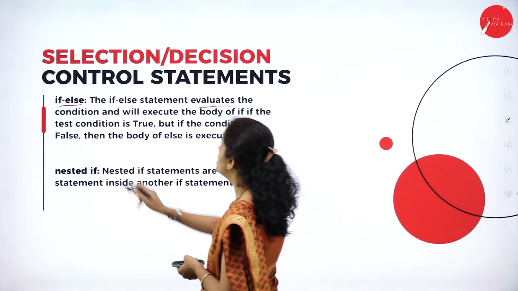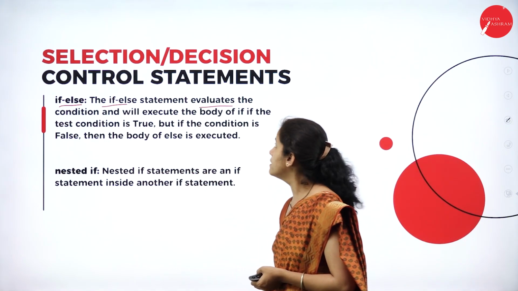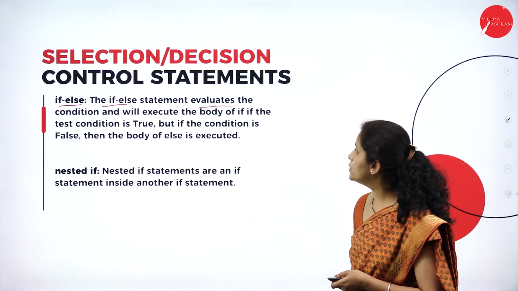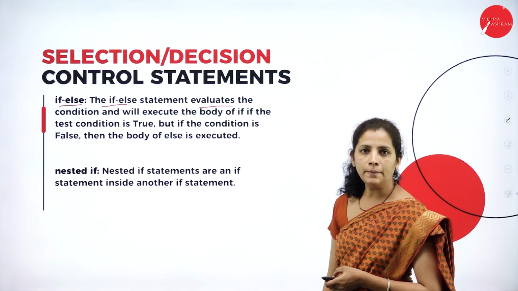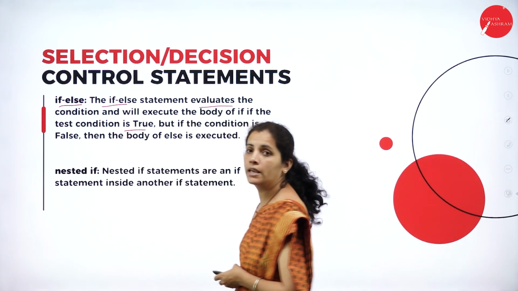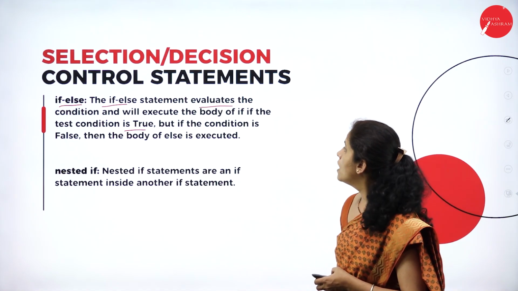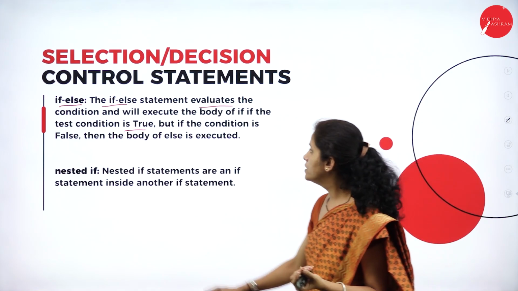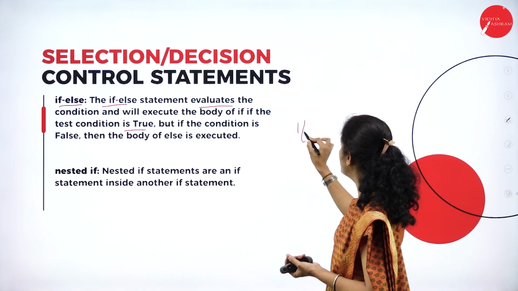So the if-else statement evaluates the condition and will execute the body if the given condition is true, but if the given condition is false, the else part. So in C, how are we going to write it?